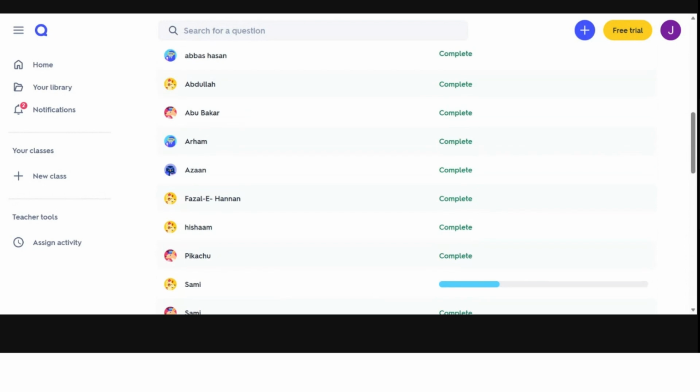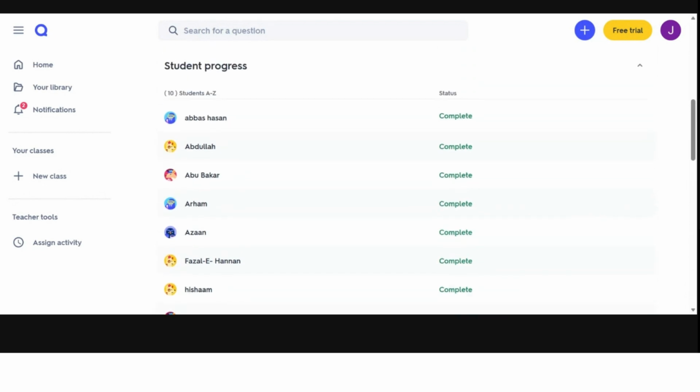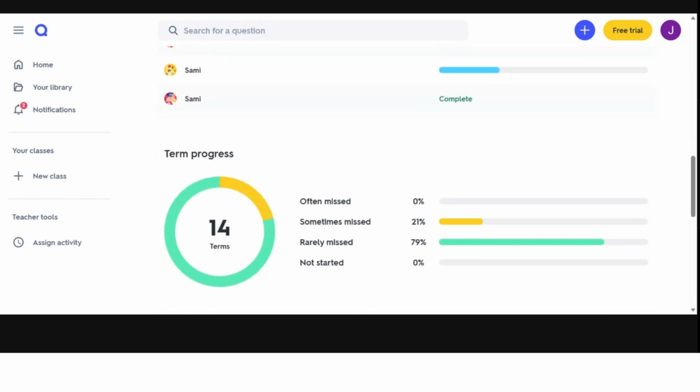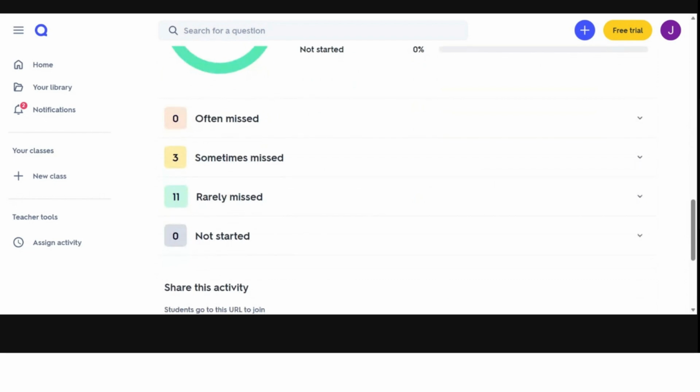Nobody has joined. Please join it now. Everyone, I have uploaded an activity for you inside Google Classroom. Join this activity and start solving it. Because when you join it, I will get a notification.